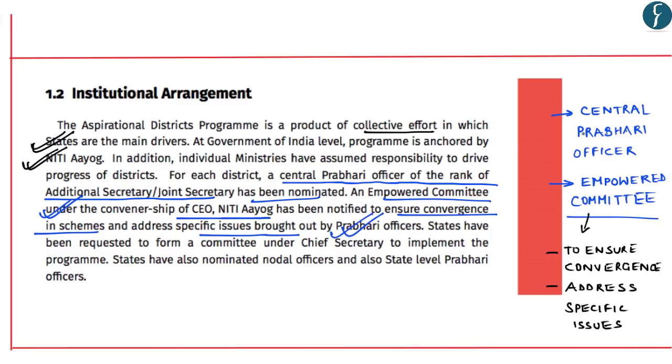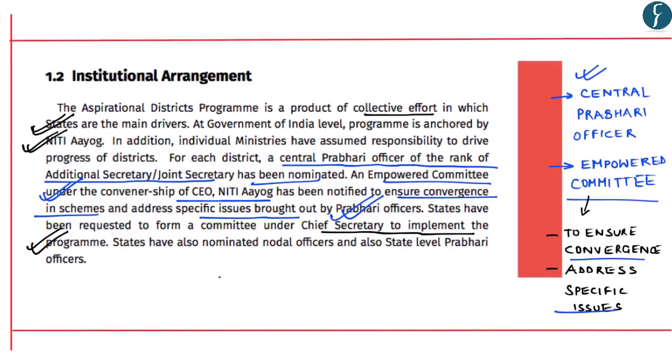So convergence is aimed through these central Prabhari officers as well as the empowered committee under the Niti Aayog to ensure convergence and also to address these specific issues. And in this aspect, even the states have been requested to form a committee under the Chief Secretary of the state to implement these programs so as to improve convergence with respect to state and central government schemes.